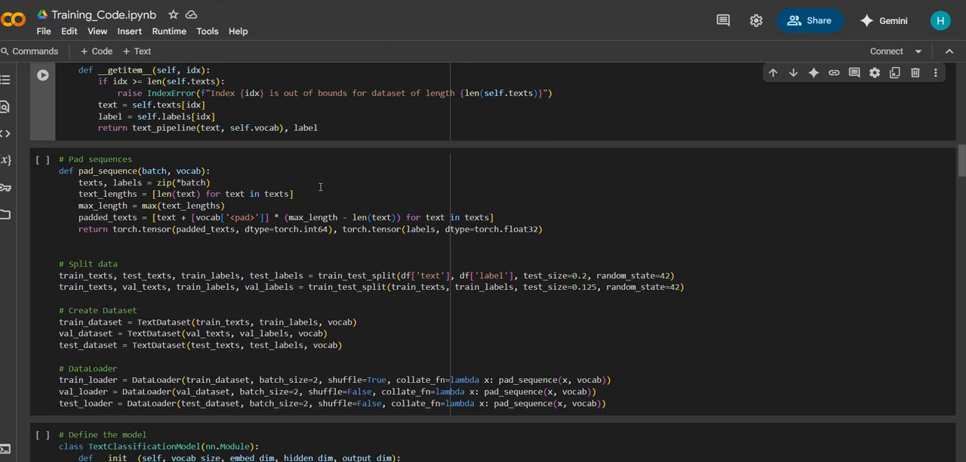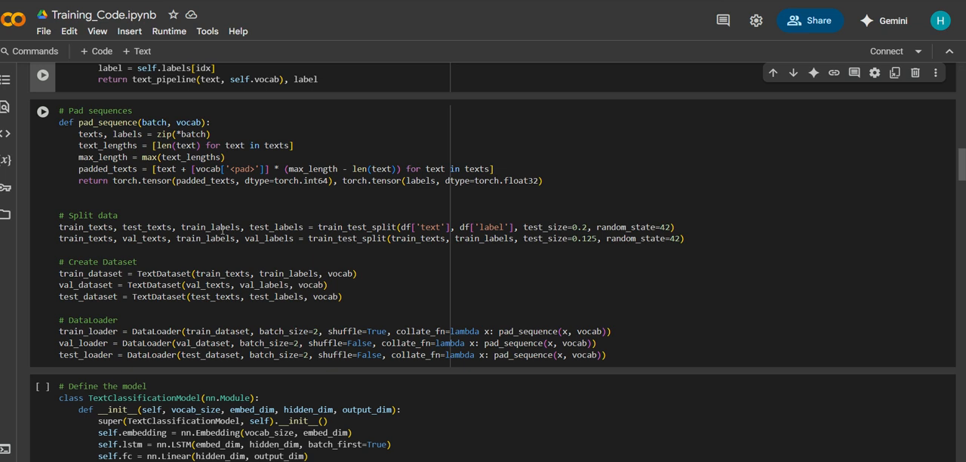After that, we defined another function called pad sequence. This function is used to pad text sequences so they all have the same length. This is important because machine learning models often require input to be of uniform size. Finally, this function returns two things: a tensor of padded text and a tensor of labels. The result from this is ready to feed into the machine learning model.